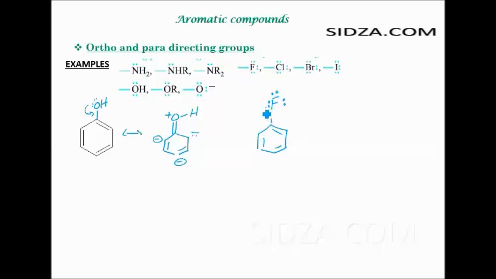So the lone pair of electrons undergoes resonance, you get a negative charge at the ortho position. Then another canonical structure, you get over here, then it goes down and it goes up. So that means you get a negative charge at the ortho and the para. So even with the halogens, right, they have a lone pair of electrons, so the electrophile will attack only at the ortho and the para positions. Therefore, what you will get? You will get the product with the ortho and the para substitution, right?